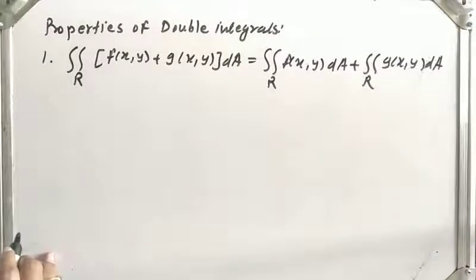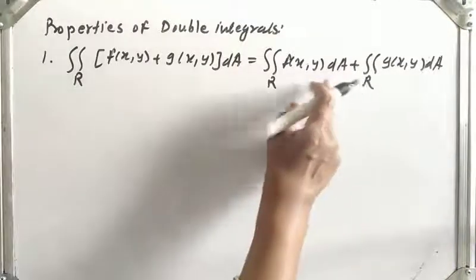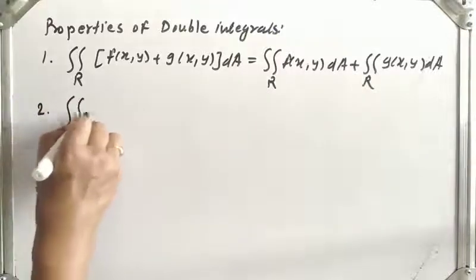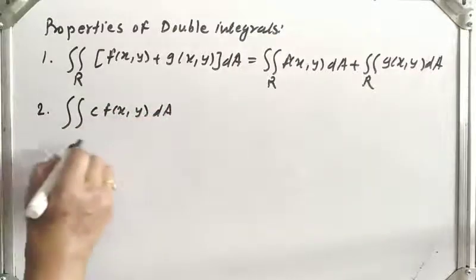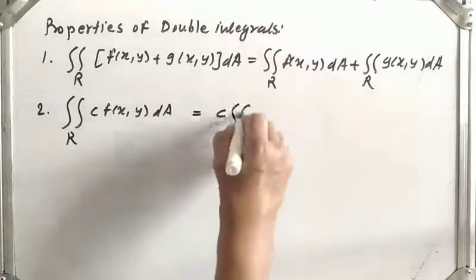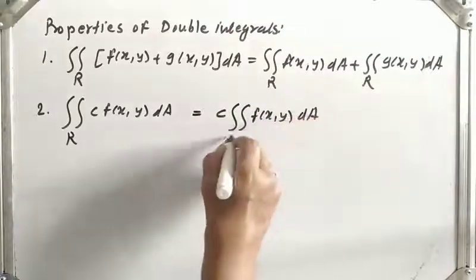This is the first property. Addition of these two functions is the same as addition like this. Okay. Second property: the double integral of c f of x y dA over R is the same as, we can take c outside, c times the double integral of f of x y dA over region R.